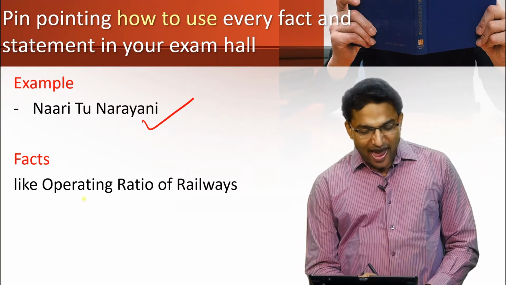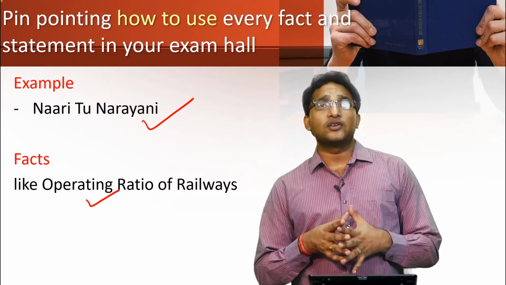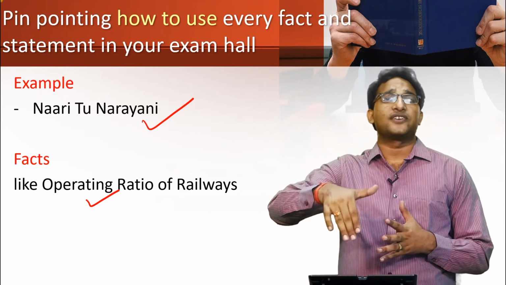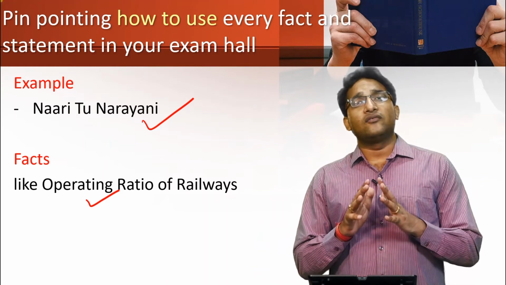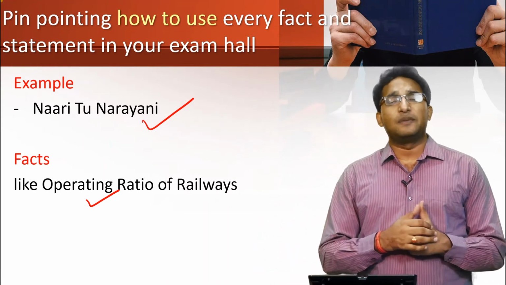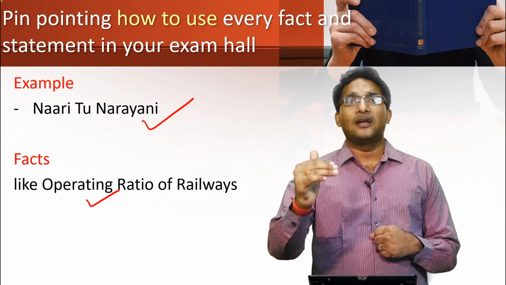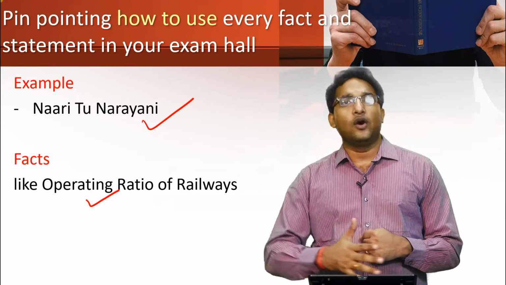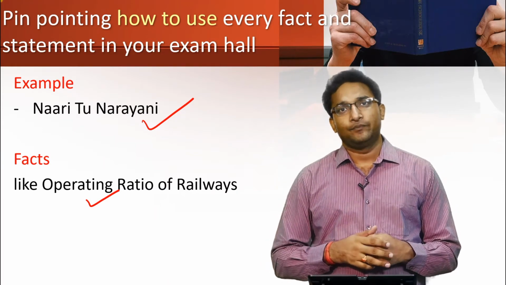Similarly, about the facts on the operating ratio of railways. If you know that operating ratio of railway has been more than 95%, then you can interlink with any of the relevant answer. So for example, there is a question in the General Studies paper 3 that railway investment have been declining. What should be the way out? Critically comment, 15 marks, 250 words.